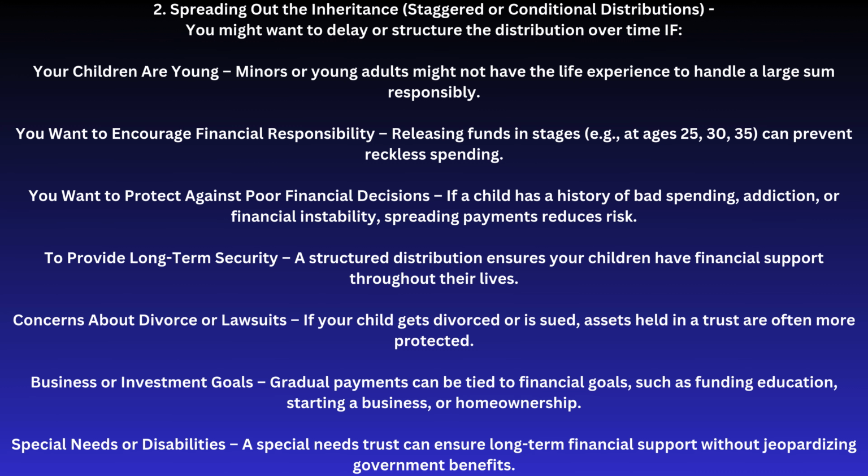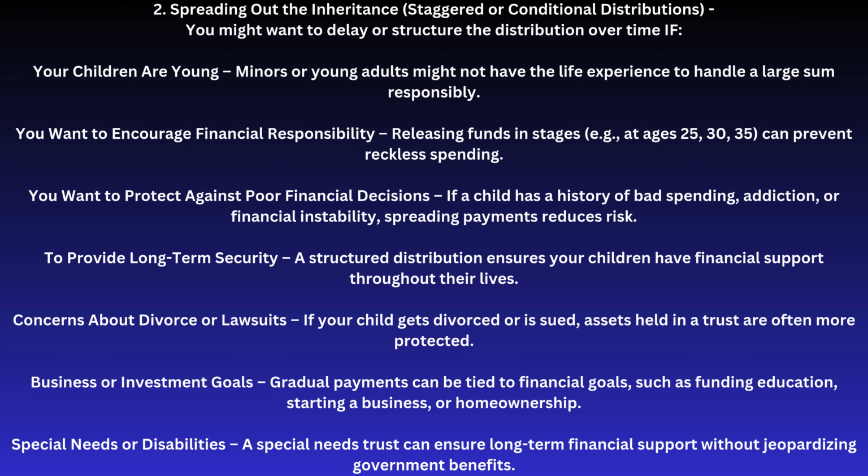You want to protect against poor financial decisions. If a child has a history of bad spending, addiction, or financial instability, spreading payments reduces risk. To provide long-term security, a structured distribution ensures your children have financial support throughout their lives. Concerns about divorce or lawsuits.